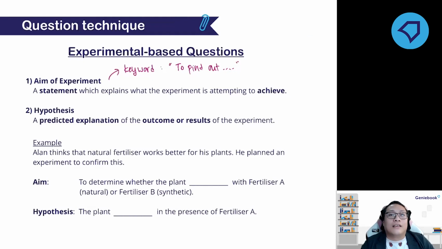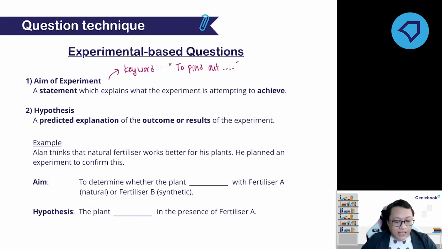Because based on what I know, chlorophyll, the green pigment in the plant, captures blue light more than other light. So that's what hypothesis is. It is a prediction, but it is not just a wild guess. It is a scientific prediction based on what you know, based on the prior knowledge, based on the established knowledge as well. So that is what hypothesis is.